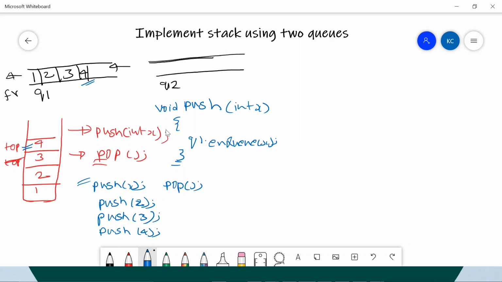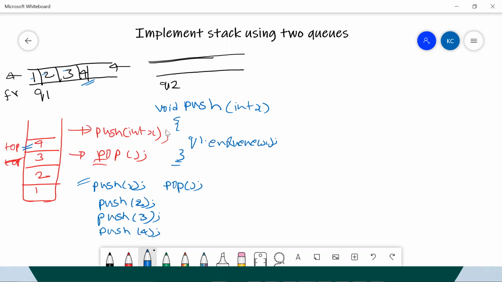If I remove this 1, 2, and 3, then my pointer, my index, points to 4, and at 4 I can remove it. So I need to travel from this particular point until 4, and then I can remove 4.